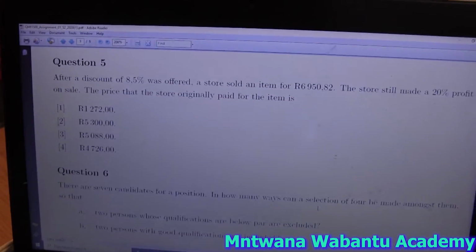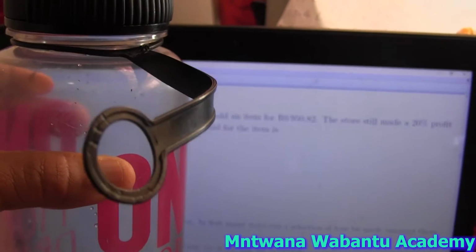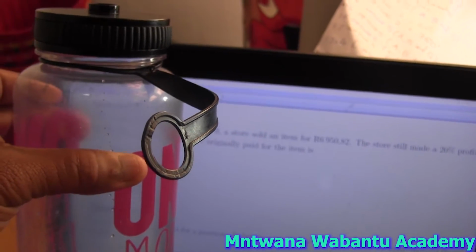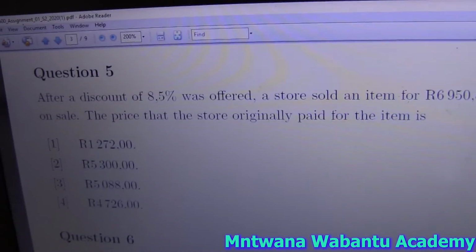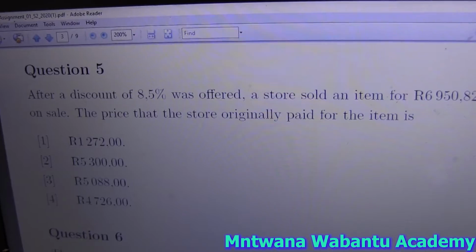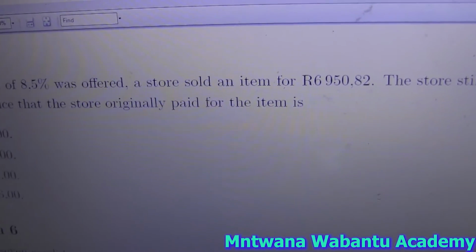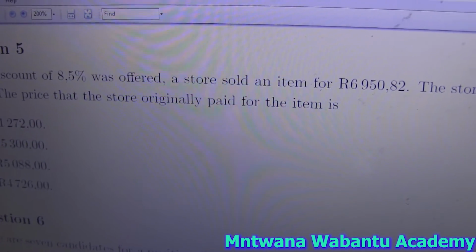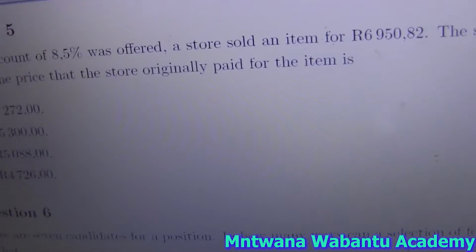But if I sell with a discount of 8.5%, the selling price is going to be 91.5%, because I have to take 100 minus 8.5%. So you have to be very careful. This question is very tricky. It's easy, but it's tricky. You know why I say that? Because there's a comma right there.